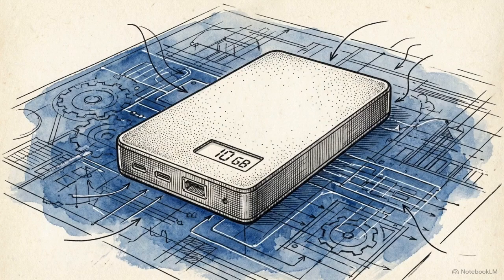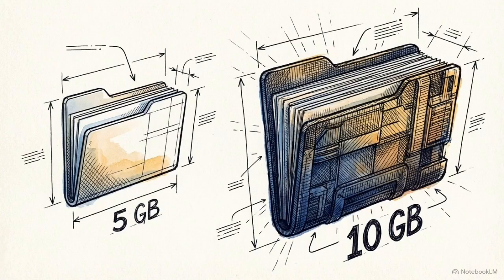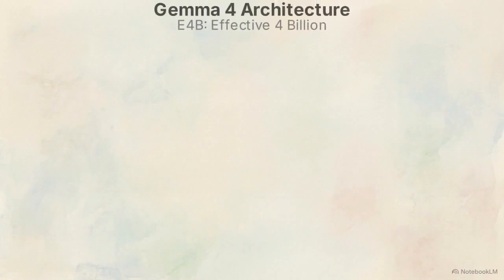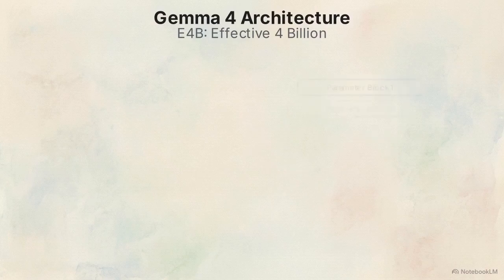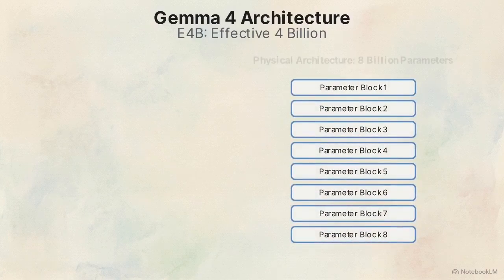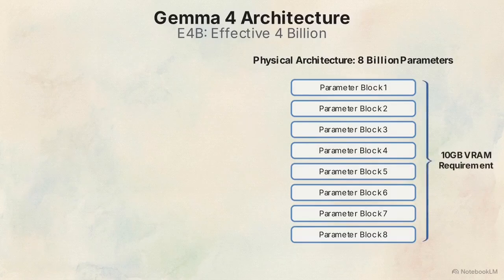Yet the Gemma file registers at exactly 10 gigabytes. It is double the expected density. This diagram illustrates the cause. The architectural designation for this specific model is E4B, which stands for effective 4 billion. The structure physically contains exactly 8 billion parameters. This total architectural mass dictates the 10 gigabyte VRAM baseline required simply to hold the model in memory.